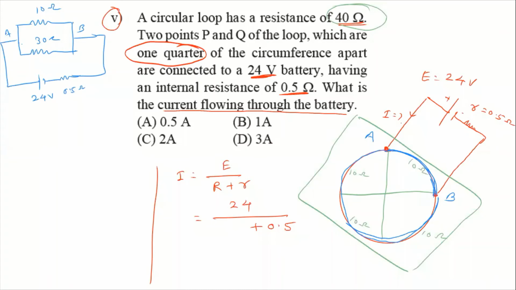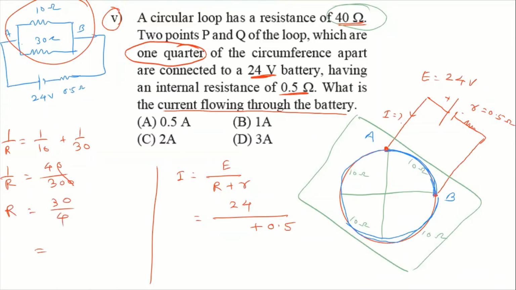Resistance means here this 10 and 30, they are in parallel. In parallel, you know that 1 by R is equal to 1 by 10 plus 1 by 30. We do the cross multiplication: 30 plus 10, 40, 40 by 300. So this is 1 by R. The zeros get cancelled, so R is 30 by 4. 30 by 4 is 7.5 ohm. So we get R is 7.5 ohm.